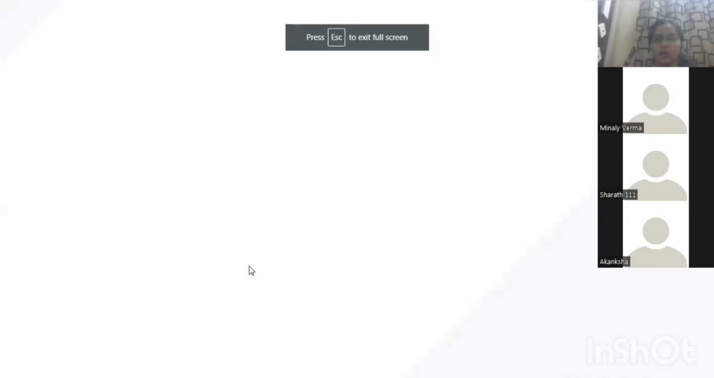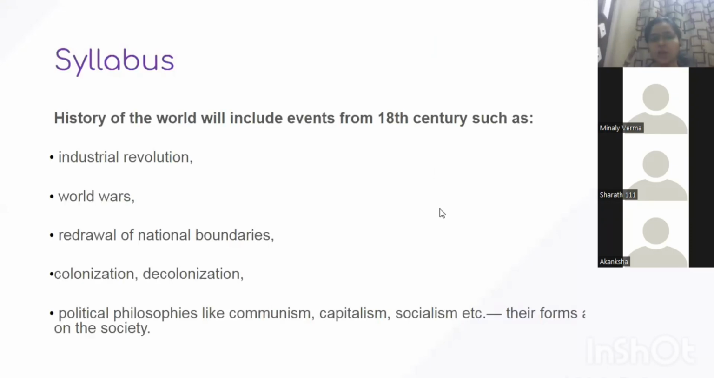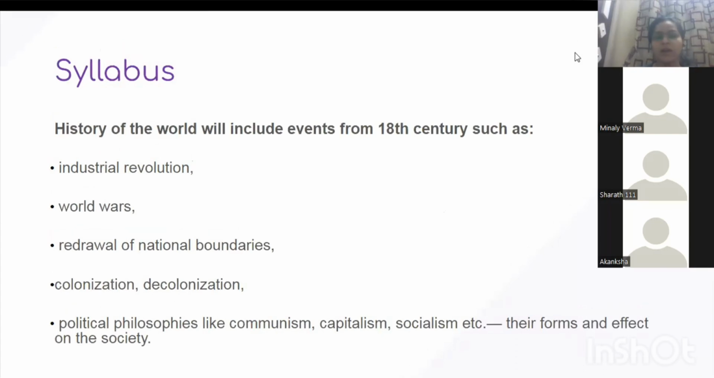Syllabus. So as I told you, we have to begin with the world history from the 18th century onwards. Mainly the topic begins from the Industrial Revolution. After the Industrial Revolution, the important topics which I have not mentioned over here is our American. So first is Industrial Revolution.